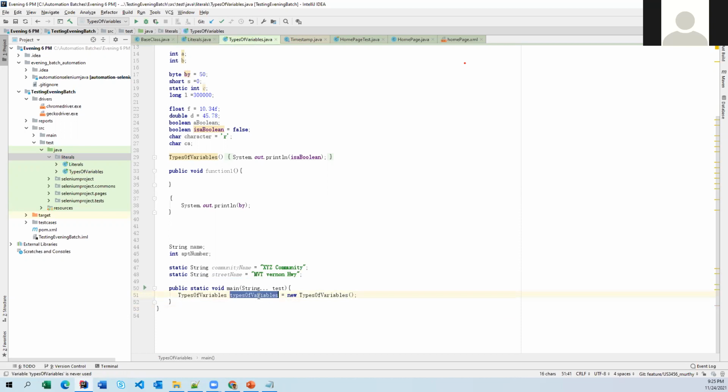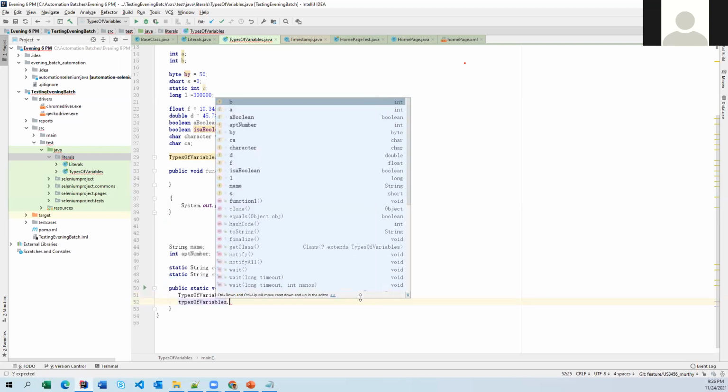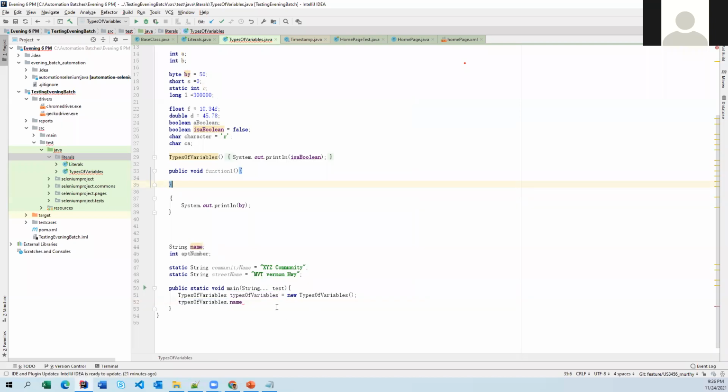Now, the rule to access instance variables is that we can access them using our class object, or current class object, whatever it is. Now types of variables dot. What is the name? Here name will be there. So name equals some value I'm just trying to assign. I'm just trying to assign Ram.